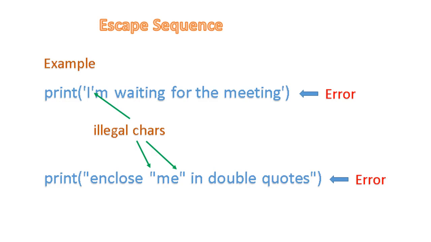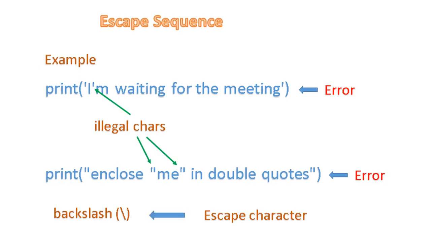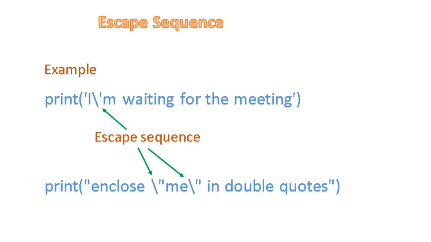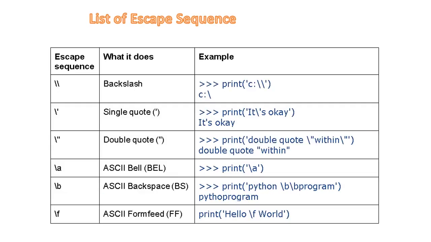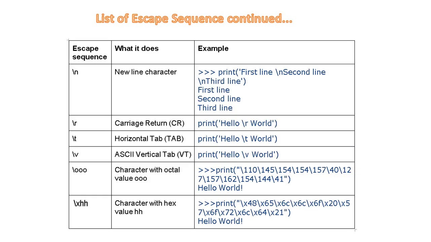To insert characters that are illegal within the string in the print statement, we can use escape characters. A backslash is an escape character. A backslash followed by the character to insert makes it an escape sequence. These are the list of escape sequence. List of escape sequence continued.